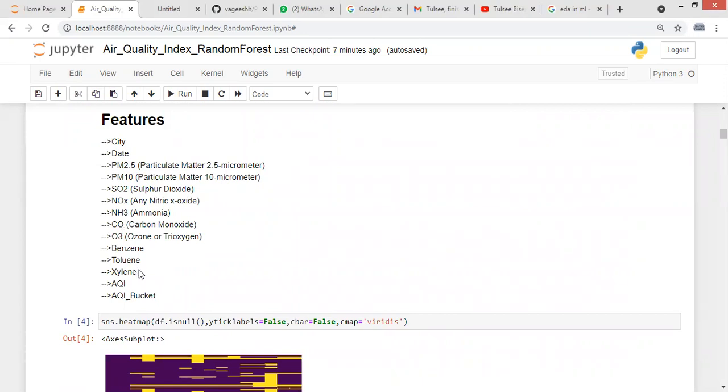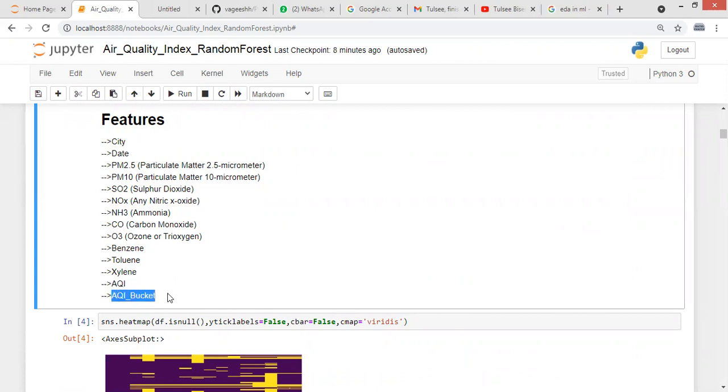These are my pollutants, and based on the values of these pollutants, I have to calculate the AQI, which is the air quality index, and based on the AQI value, I have to calculate the AQI bucket. AQI bucket means the quality of air, like good, moderate, poor, like this.